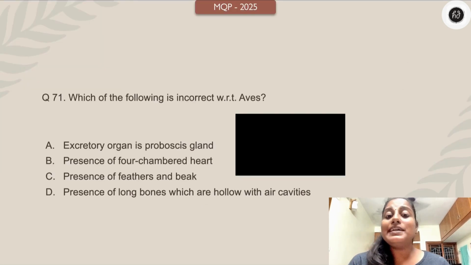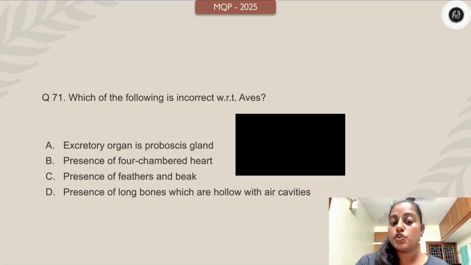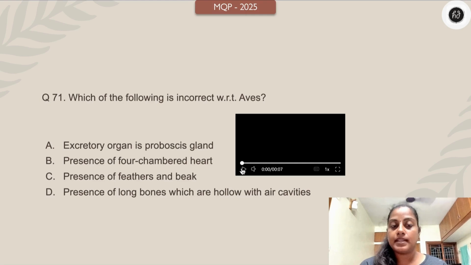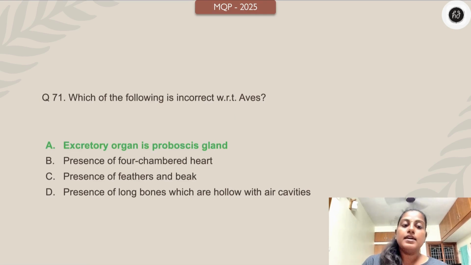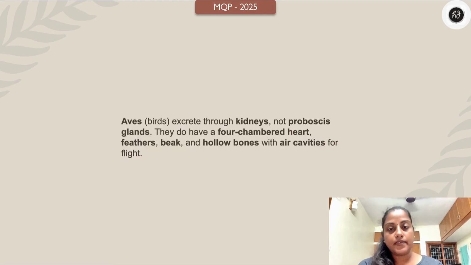Which of the following is incorrect with respect to Aves? Excretory organ is proboscis gland. Presence of four-chambered heart. Presence of feathers and beak. Presence of long bones which are hollow with air cavities. Which is wrong with respect to birds? Your time starts now. Children, their excretory organ is not proboscis, right? They do have kidneys, right?